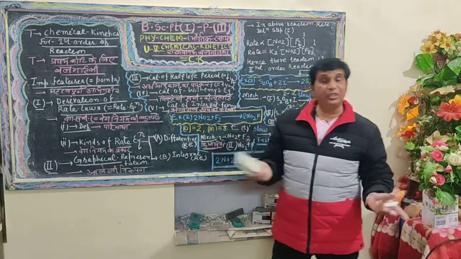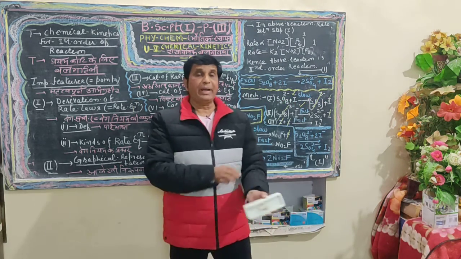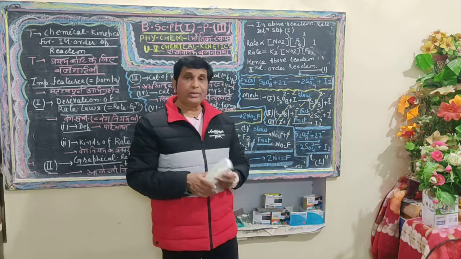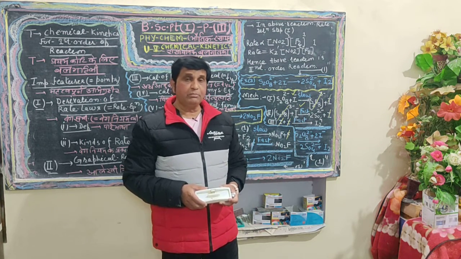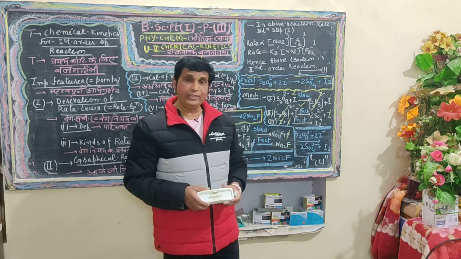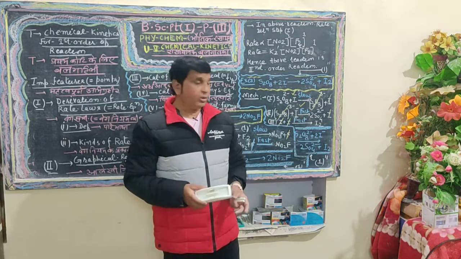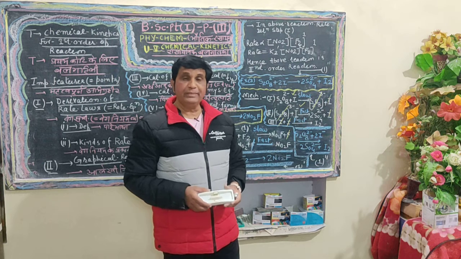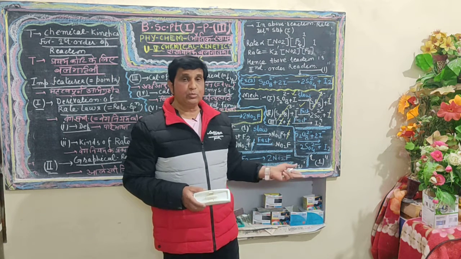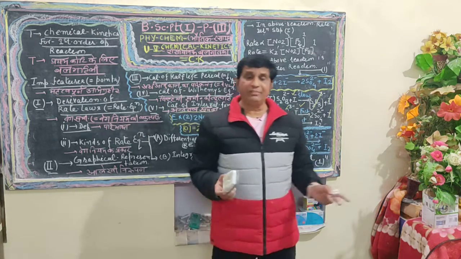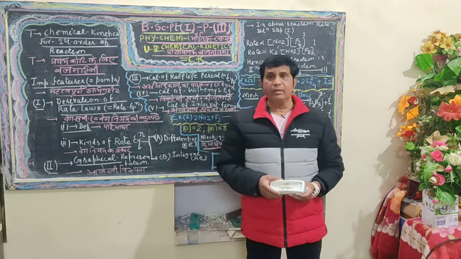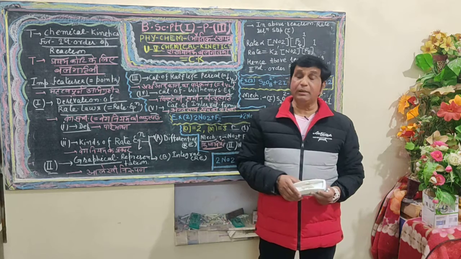Another example of zero order of reactions is the decomposition of twice mole of NH3, ammonia, over tungsten to produce 1 mole of N2 and thrice mole of H2. Similarly, twice mole of HI over Au produces 1 mole of H2 and 1 mole of I2. So these were the various definitions and distinctions between order of reaction and molecularity.